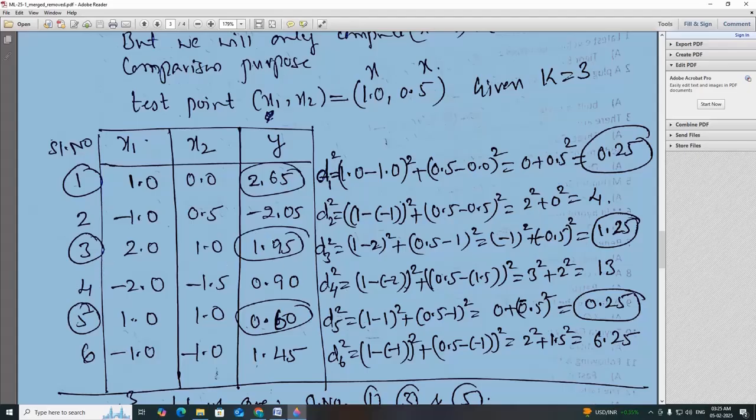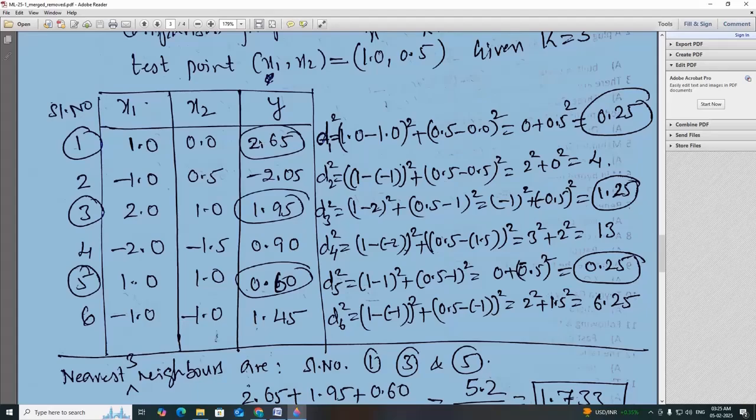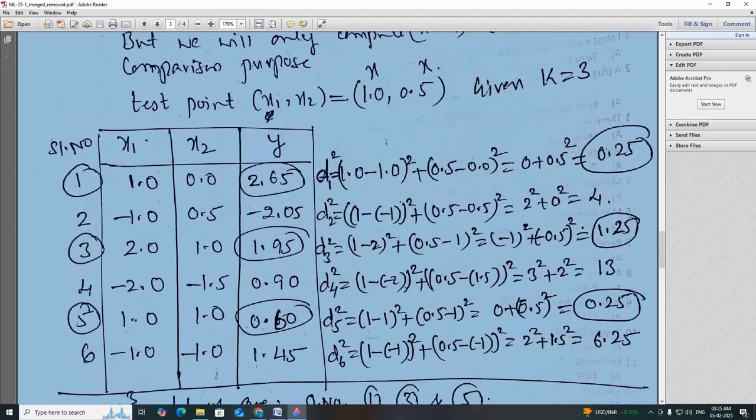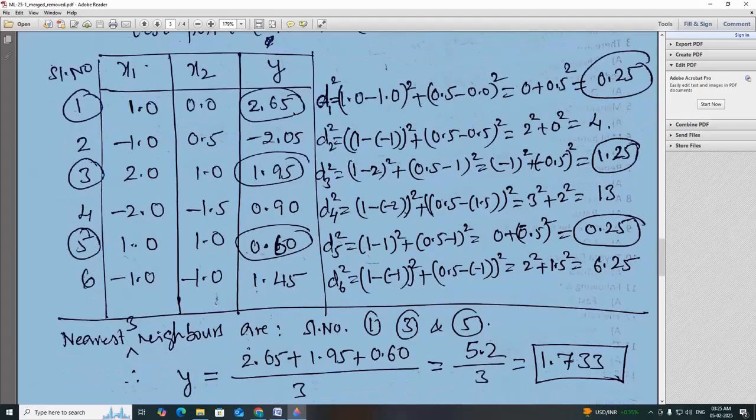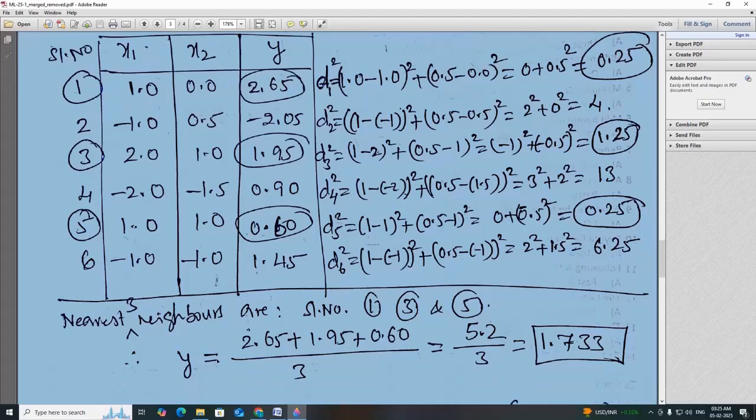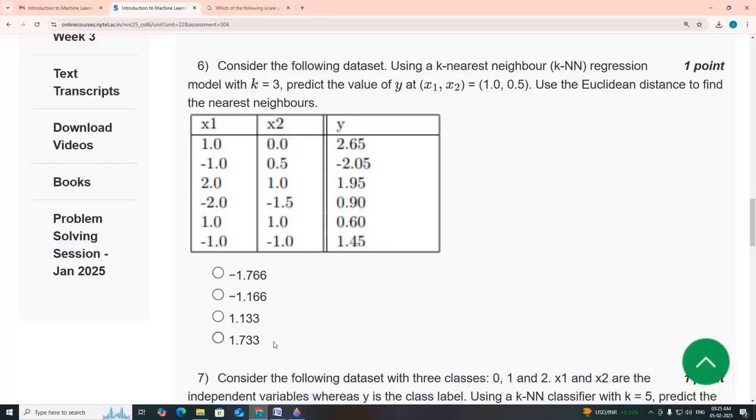The corresponding y is also marked. Because k is equal to 3, we will consider only the 3 nearest values. Now we have to take the average of these 3 values. So 2.65 plus 1.95 plus 1.95 plus 0.6, whole divided by 3. This is an average. So we will get 1.733. So the answer is 1.733, option D.